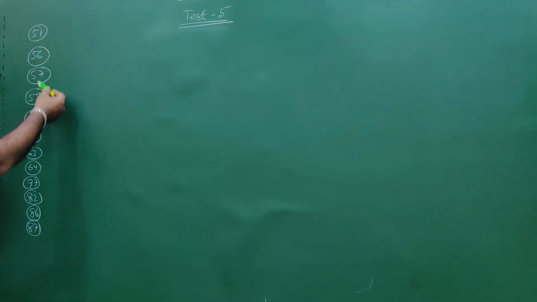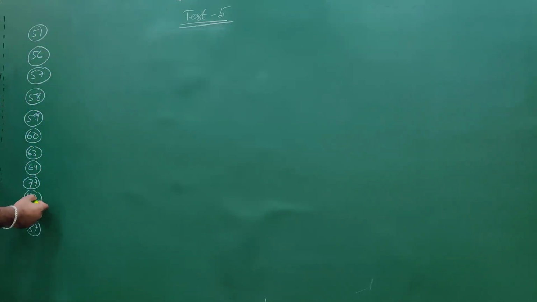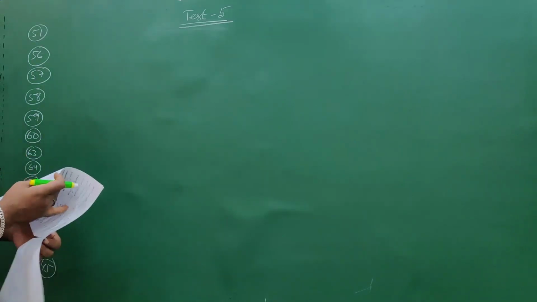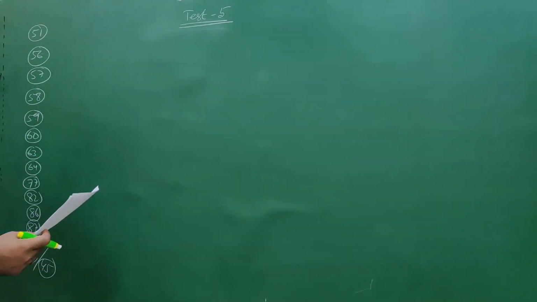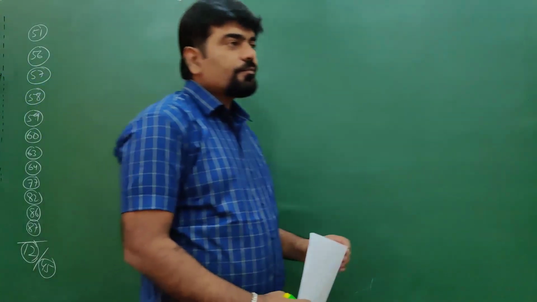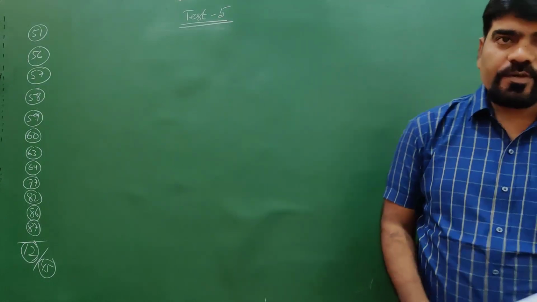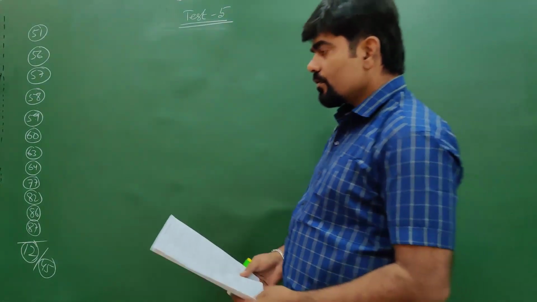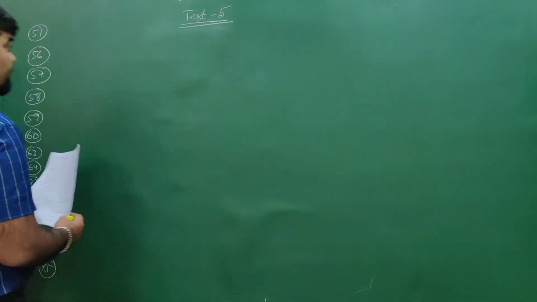Total number of doubts is 12 out of 45. Alright, so let us start from 51. I hope this paper was good and you did well. However, there might be some questions where you felt difficulties, but do proper practice and have proper concepts.